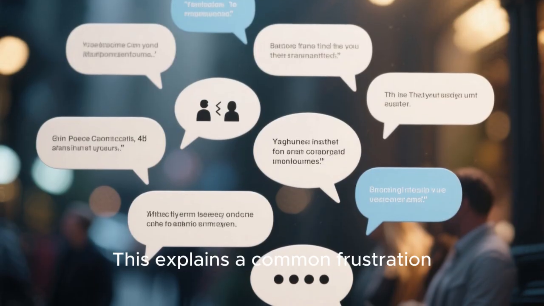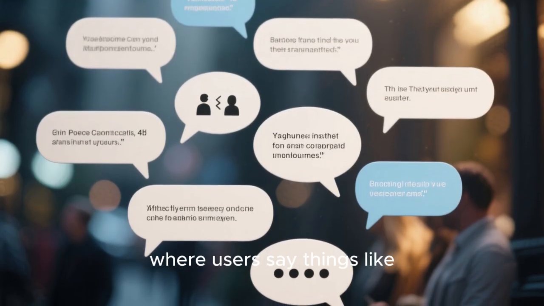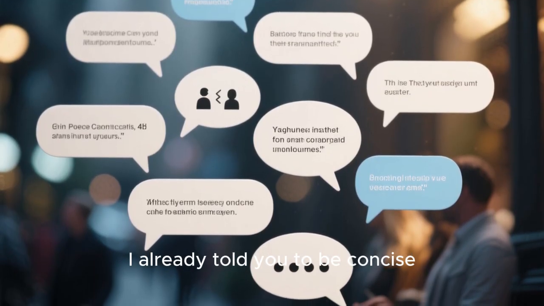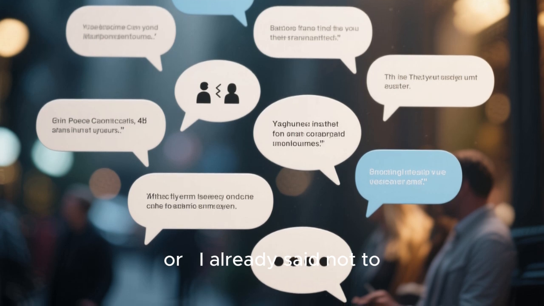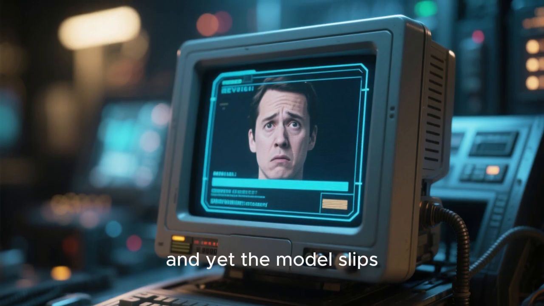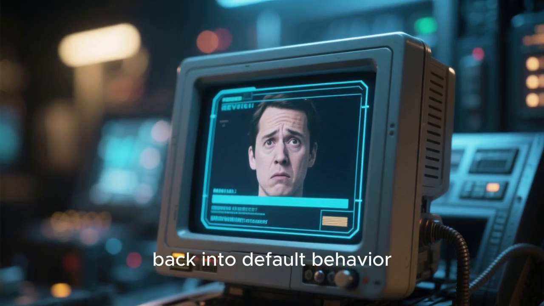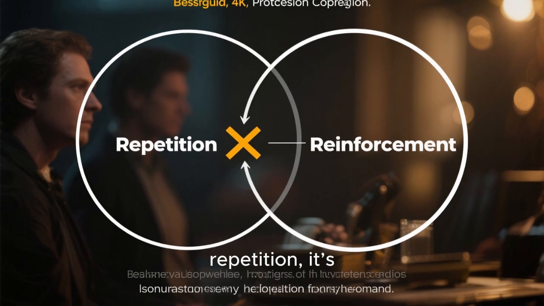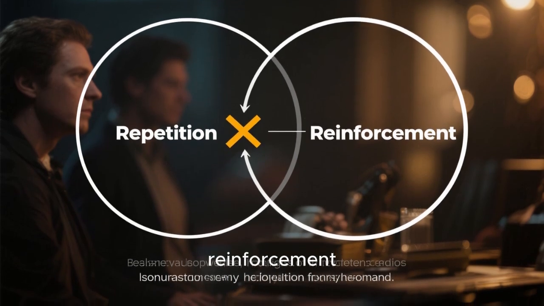This explains a common frustration where users say things like, "I already told you to be concise," or "I already said not to use bullet points," and yet the model slips back into default behavior. The issue isn't repetition, it's placement and reinforcement.